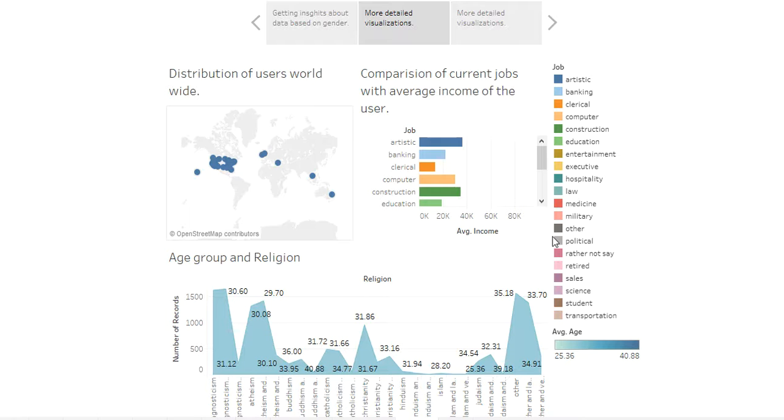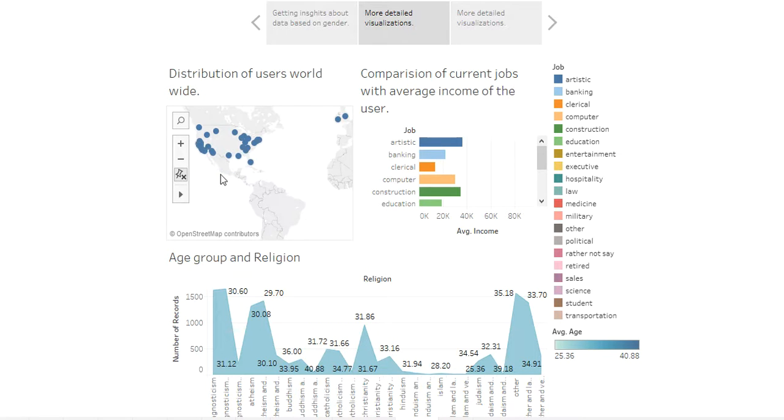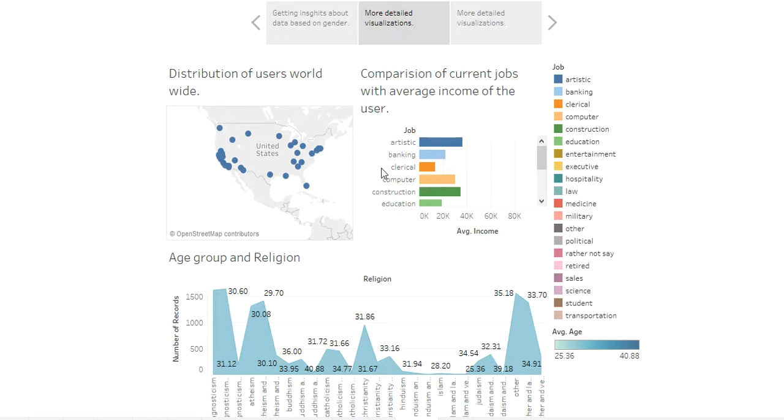The next dashboard gives insights in a broader perspective. This sheet tells about where the users are logged in from, and we can see that USA has the most number of users. This sheet is a comparison of current jobs with average income of the users. Here we can see that retired people have the most average income. What is interesting is that people from all backgrounds, all job areas are registered users of the online dating site.